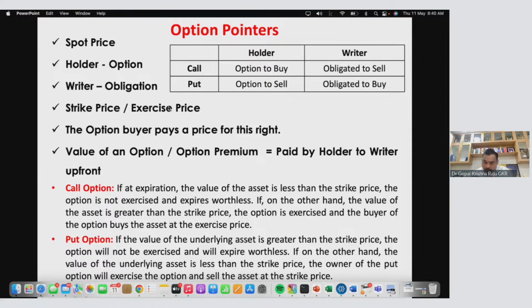And since there is a contract and the holder is having the option, the opposite party is obligated. So if I have an option to sell, the opposite party is obligated to buy. If I have an option to buy, the opposite party has an obligation to sell. So the obligated party also will sign the contract. Holder also will sign the contract. Since there is an obligation on the other side, the holder has to pay an upfront fee. And that upfront fee, we call it option premium or value of an option.